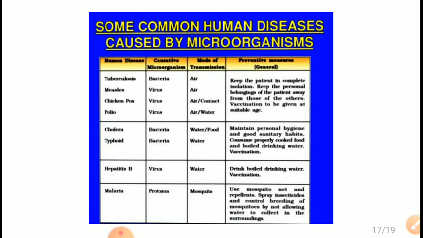Next is hepatitis A. It is caused by a virus, and water is the mode of transmission. Measures are: drink boiled drinking water and vaccination. Next is malaria. It is caused by a protozoa and the mode of transmission is mosquito, and measures are: use mosquito nets and repellents, spray insecticides and control breeding of mosquitoes by not allowing water to collect in the surroundings.